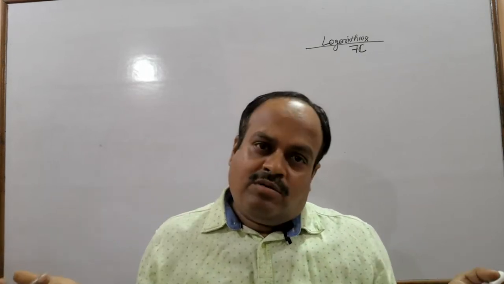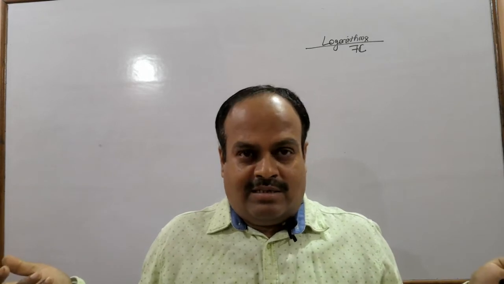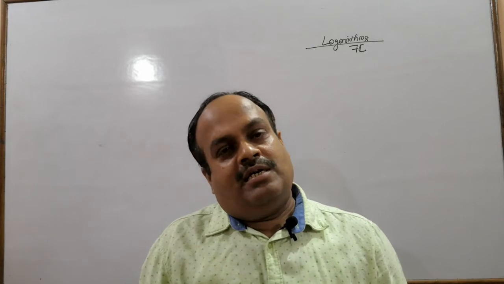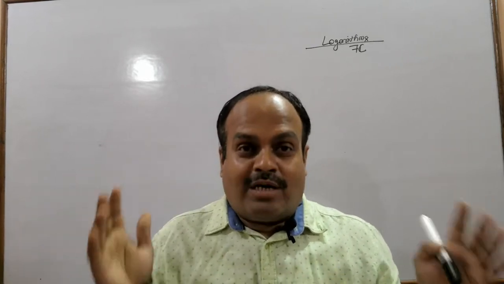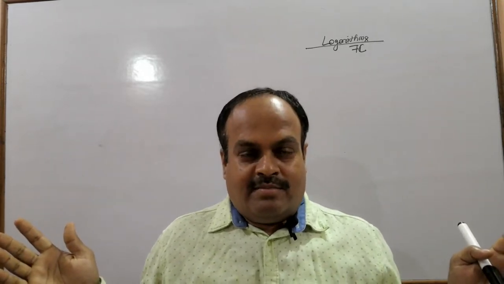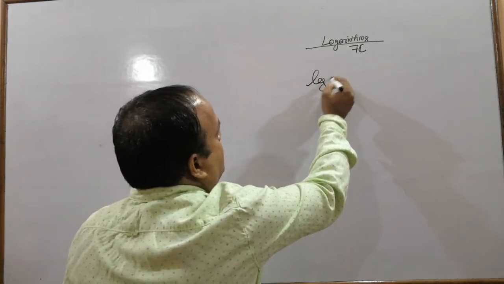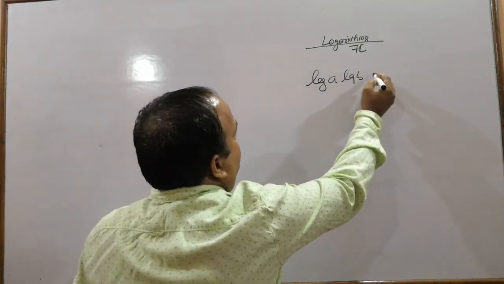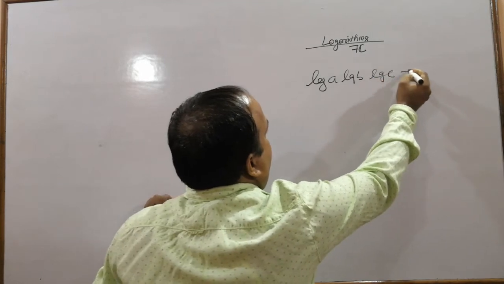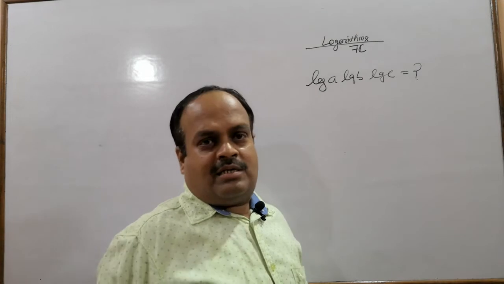Some of you use the log over addition. If there is log of A plus B plus C, never use product law or quotient law or power law. What am I asking? I am asking log A into log B into log C. Most of you give the wrong answer.